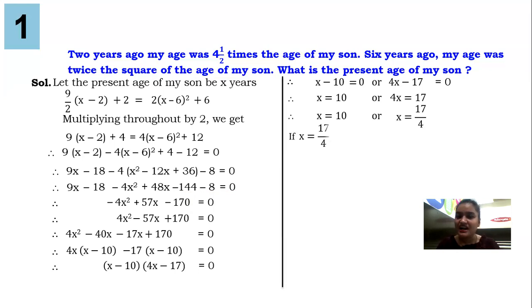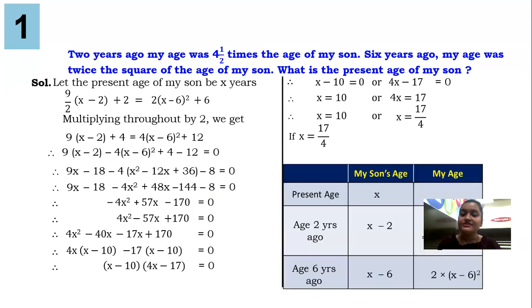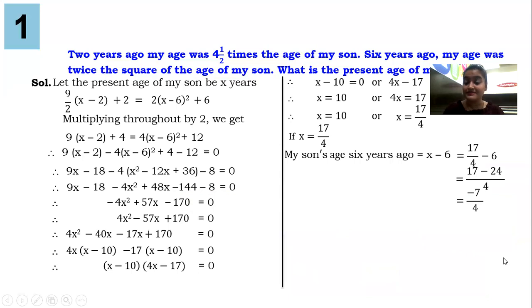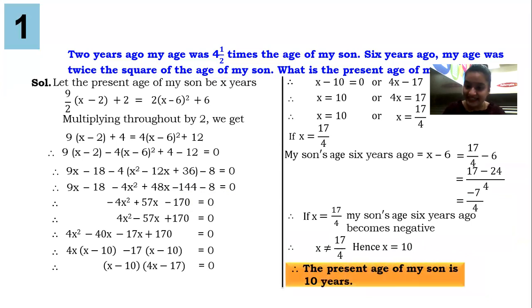Now guys, h can't be negative or fraction. So obviously, my son's age 6 years ago is what I need, what is the present age of my son? I have got the value of x. Let me substitute and check what will be the answer. My son's age is x is equal to 17 by 4. If it is 6 years ago, it will be 17 upon 4 minus 6, which when solved, I am getting the answer in negative. That can't happen, my son's age cannot go negative. So guys, the answer is x is equal to 10 and that is the present age of my son.